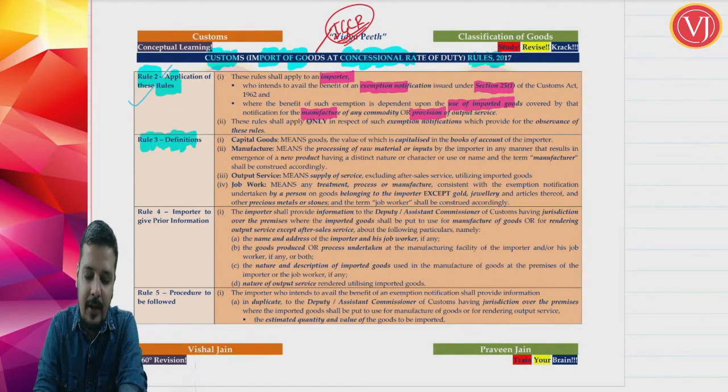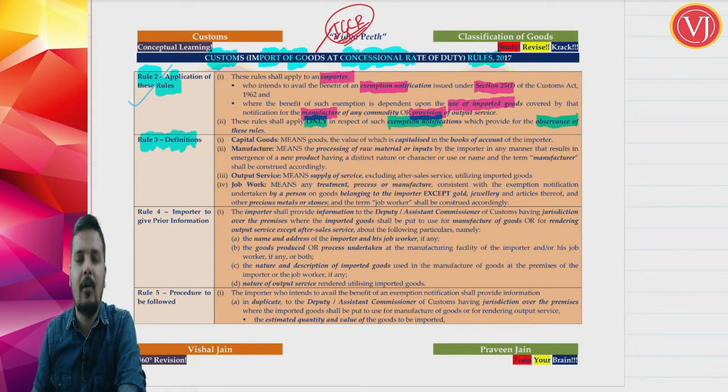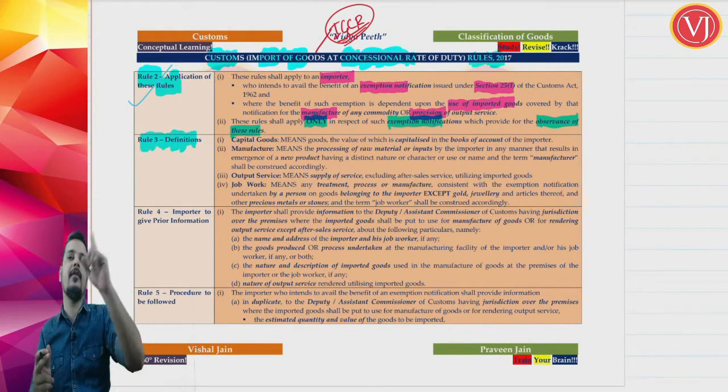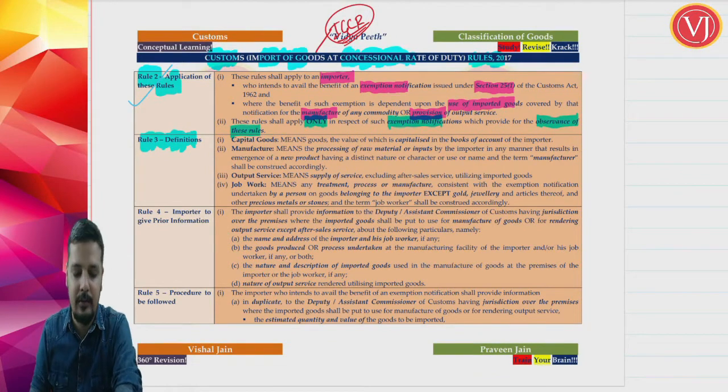The exemption notification should also tell that please follow the procedure given in these set of rules. So the exemption notification should give reference to IGCR rules. Only then you are going to refer to the IGCR rules. Now rule 3 talks about certain definitions.